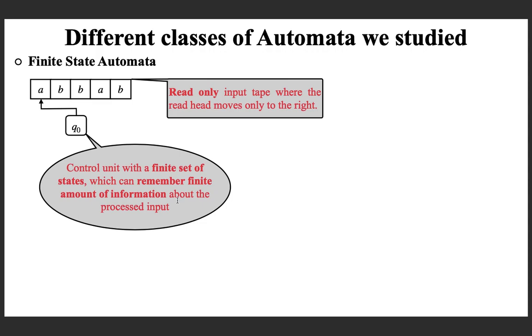For example, you can remember whether the number of A's processed is even or odd. For that you need only two states. We know how to remember it. So you can remember finitely much information about the processed input as the context of the state in the machine. But a finite state automata cannot remember infinitely much information about an input.